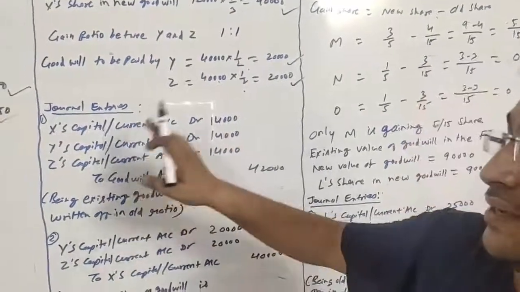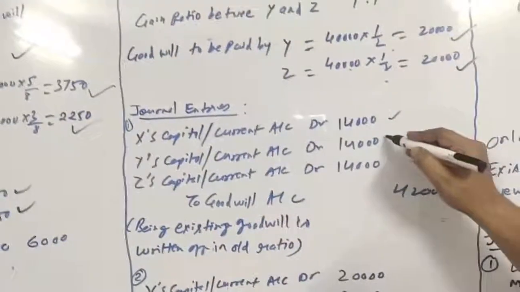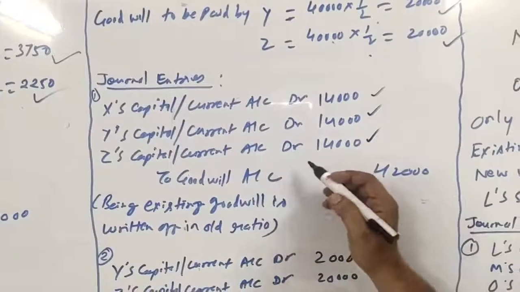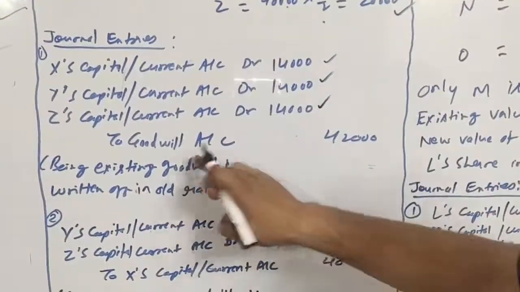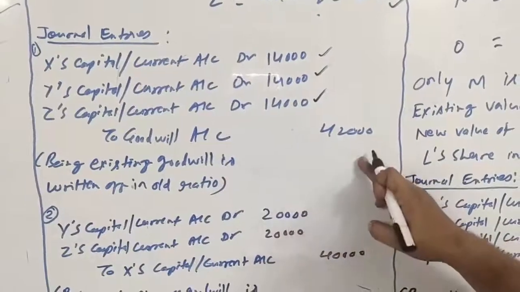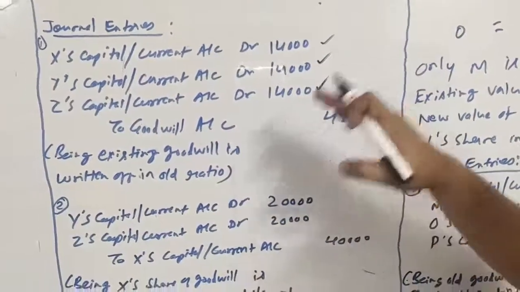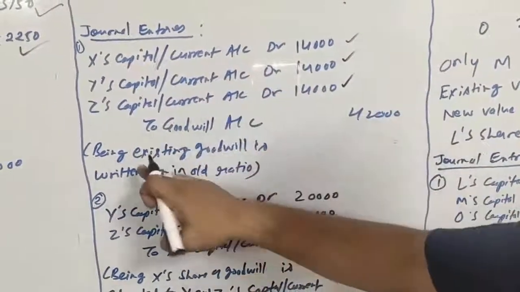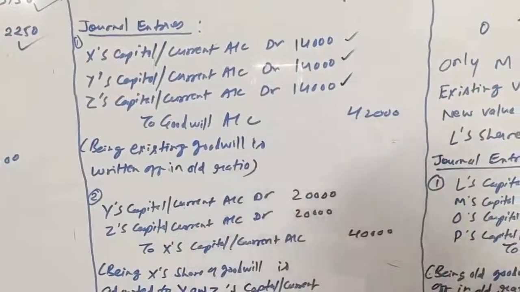Let us see the first entry to write off the goodwill. X's capital/current account 14,000, Y's capital/current account 14,000, Z's capital/current account 14,000. All three accounts will be debited to goodwill account 42,000. This is where the old value of goodwill is written off among the old partners in the old ratio. Being existing goodwill is written off in old ratio.